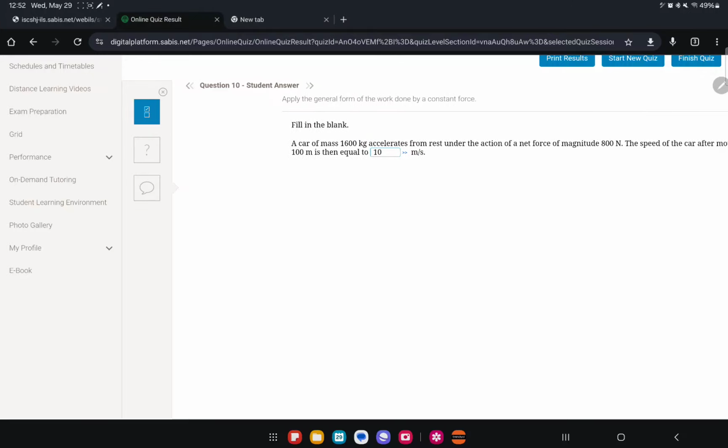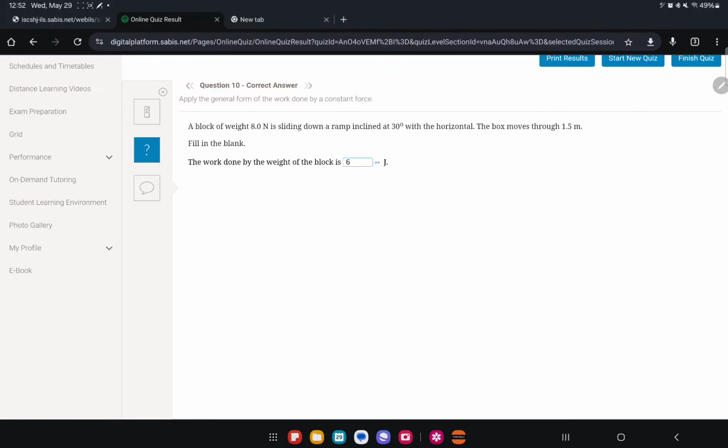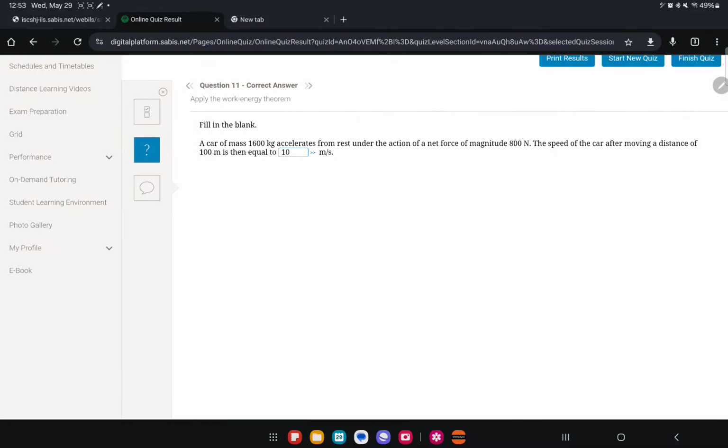Wait, before I go on, back to question 10. We drew this over here. It would also work if you used 60, because technically 60 is also between the distance and the weight. So if you use 8 times 1.5 times cosine 60, you'd get +6. This works also. If you want to do that, it works. But if you get a negative answer, then you probably just have to make it positive.